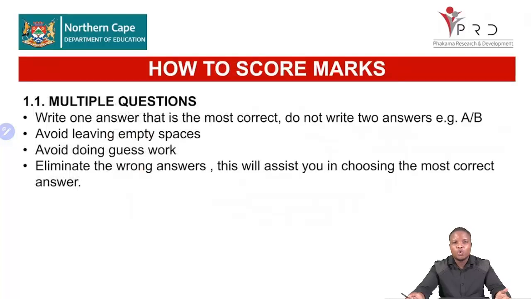Usually you'll be having two absolutely wrong answers, and then the other two may look correct, but it's the most correct answer that you have there. That must be your only answer. You can't say A or B. There's always one answer. Right, so make sure that you understand your terminology so that you can select the right